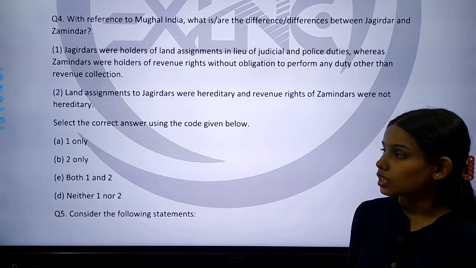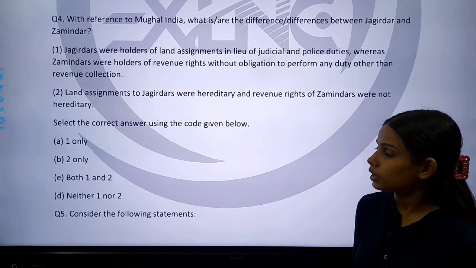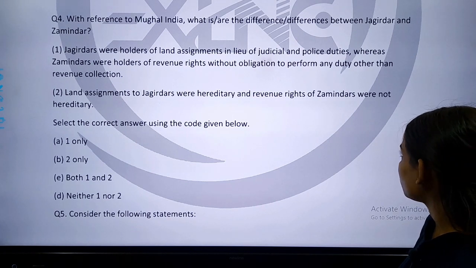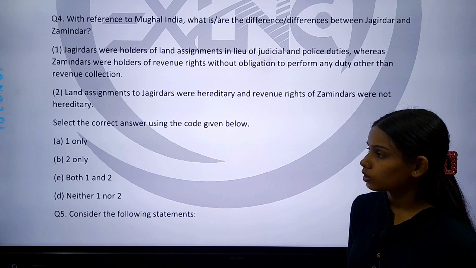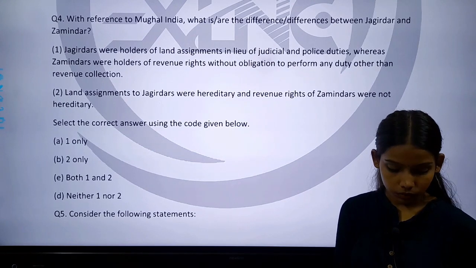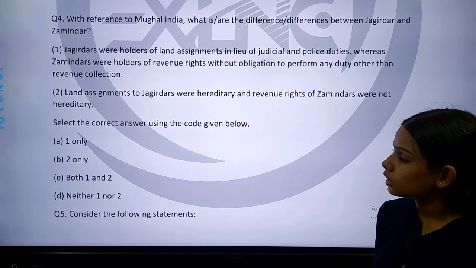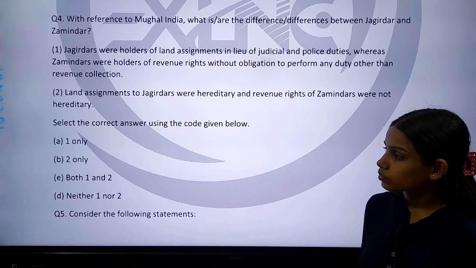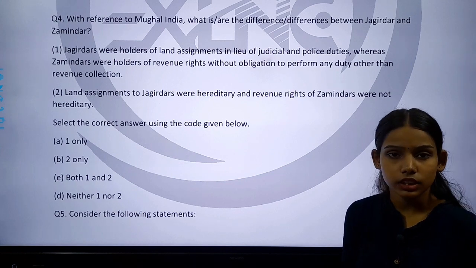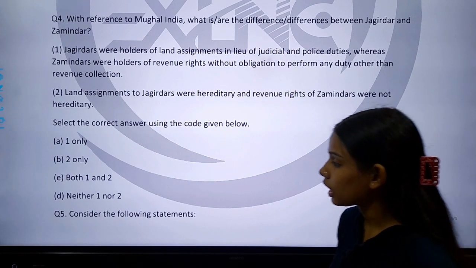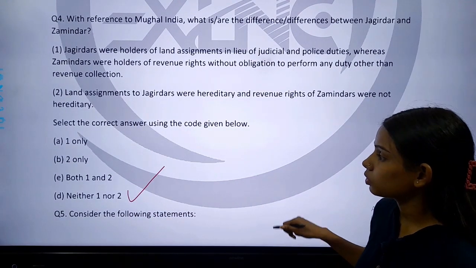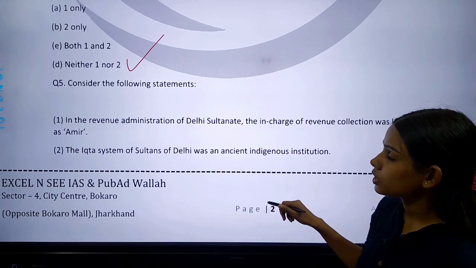So this is our first statement. And our second statement is, land assignments to jagirdars were hereditary and revenue rights to zamindars were not hereditary. So you have to identify which of these is correct or not correct. Select the correct answer using the code given below. The correct answer of this question is that both the statements given above are not correct. So option D is correct here, that is, neither 1 nor 2. Both the statements are wrong. Now come to question number 5.